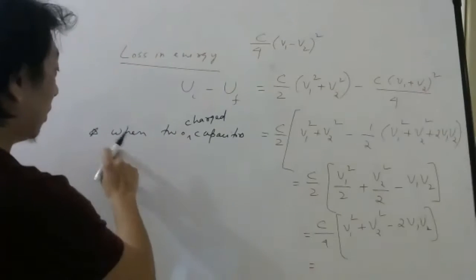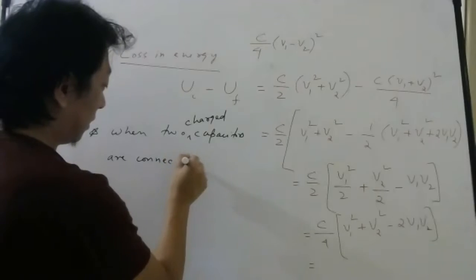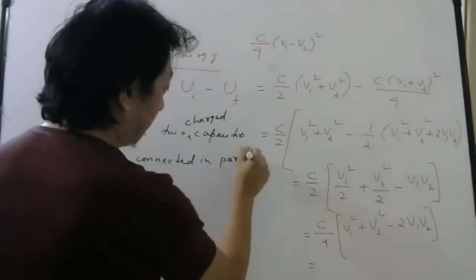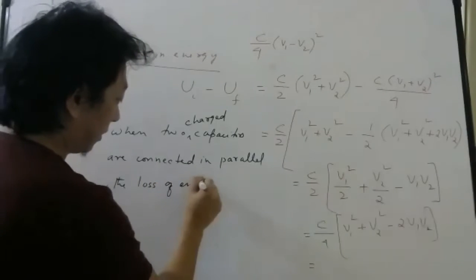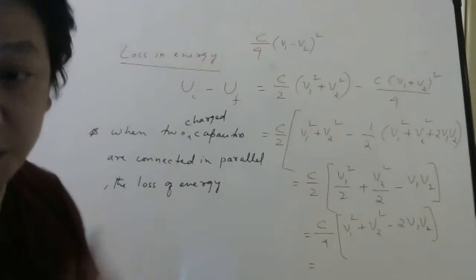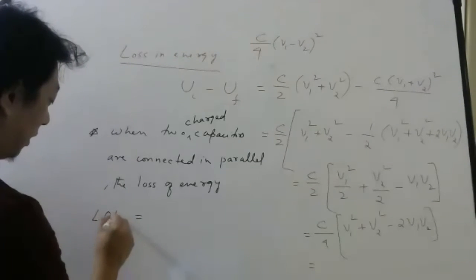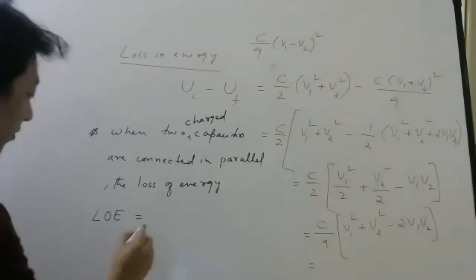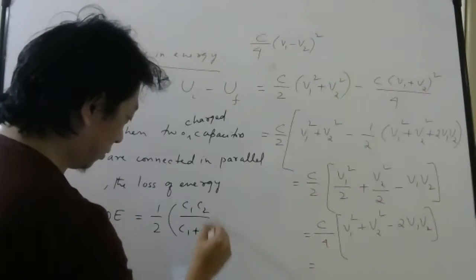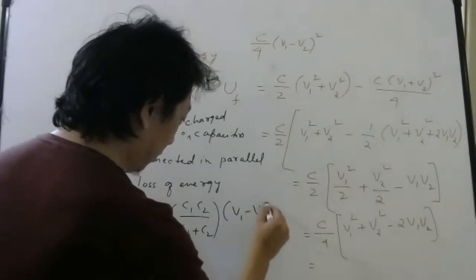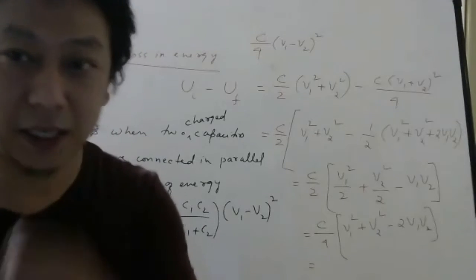Understood? Okay. When two charged capacitors are connected in parallel, the loss of energy, or you can say the heat produced, that is equal to loss of energy, LOE, will be half C1 C2 by C1 plus C2 V1 minus V2 whole square. So try to remember this formula. You will get the answer easily.